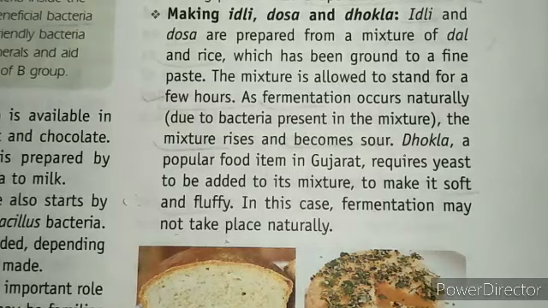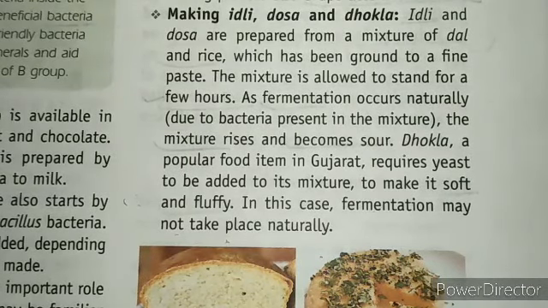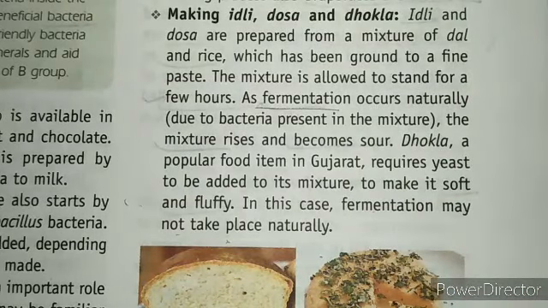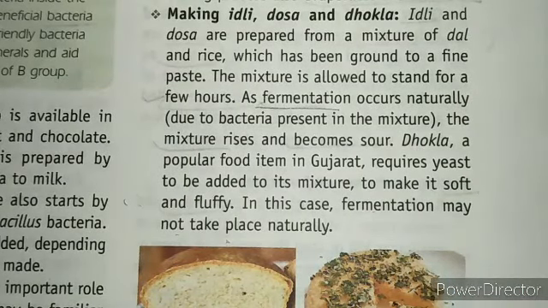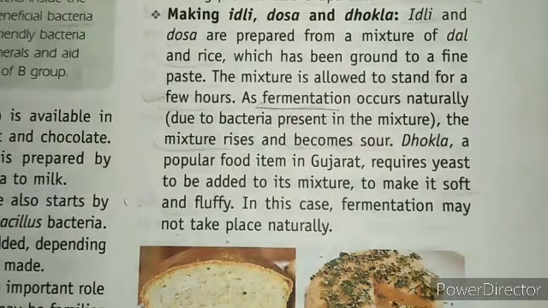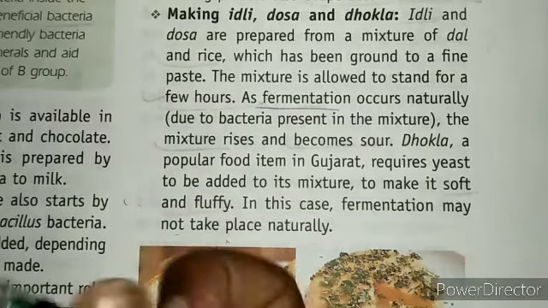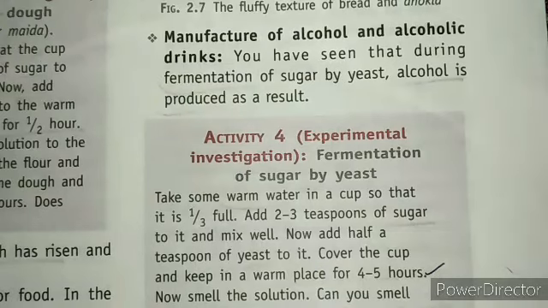Okay, so now we have making idli, dosa, and dhokla. How you can make these? Basically this happens by the process of fermentation. The bacteria present in the mixture make the mixture sour and then convert it into fluffy dishes like this. Alcohol and alcoholic drinks can also be manufactured with the help of yeast and sugar.